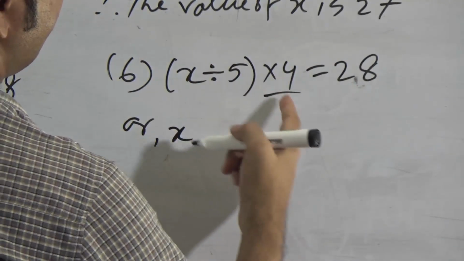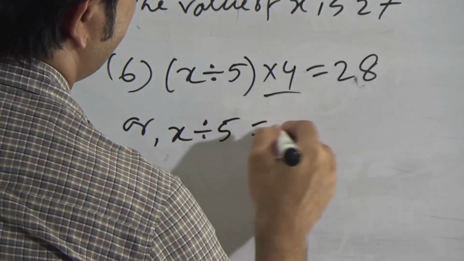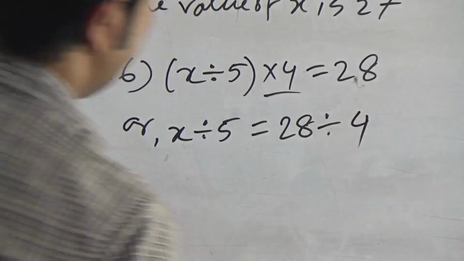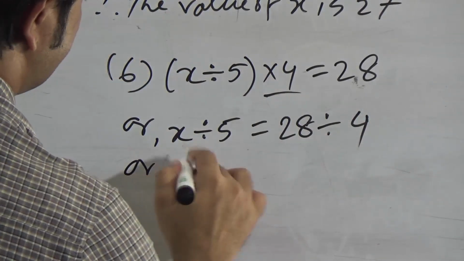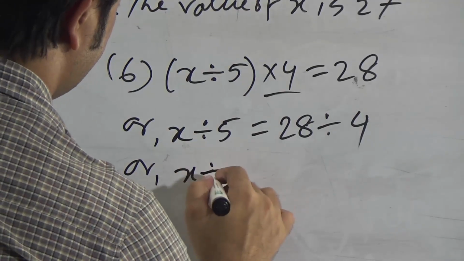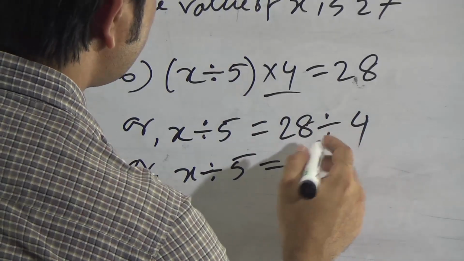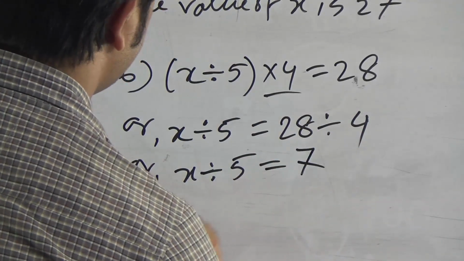If we take 4 to the right side, x divided by 5 will be unchanged, and 28 divided by 4, as the opposite operation of multiplication is division. So we can write x divided by 5 equals, if we divide 28 by 4, 7.